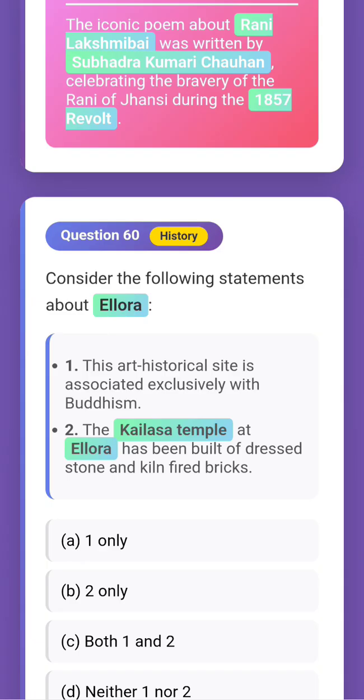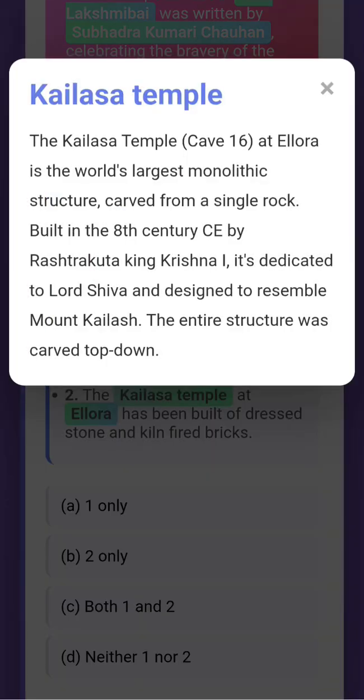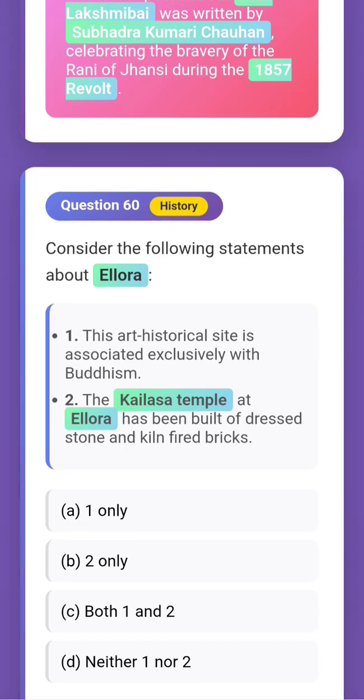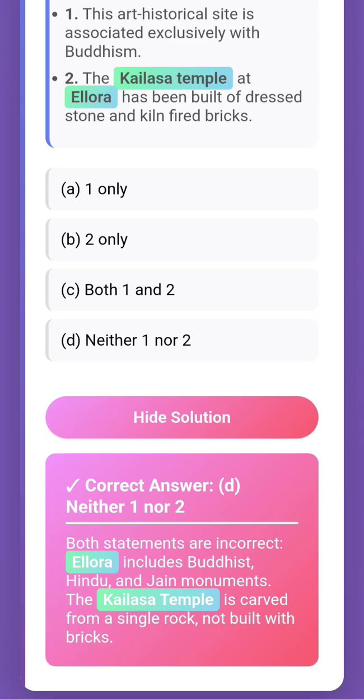So one is wrong. The Kailasa temple at Ellora has been built of dressed stone and kiln-fired bricks? Kailasa temple at Ellora is the world's largest monolithic structure, carved from a single rock. It was built by Rashtrakuta King Krishna I, dedicated to Lord Shiva, designed to resemble Mount Kailash. So for question number 60, I think the answer would be D. You know why? Because the first one I told you, and second, the Kailasa temple is carved from a single rock, not built with bricks. This is the whole concept of rock-cut architecture.